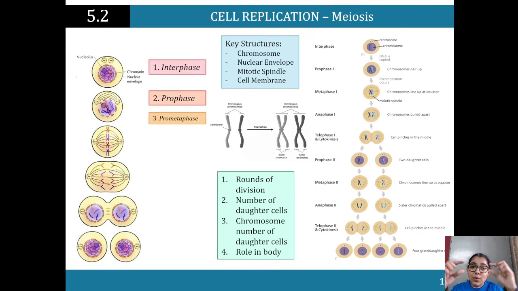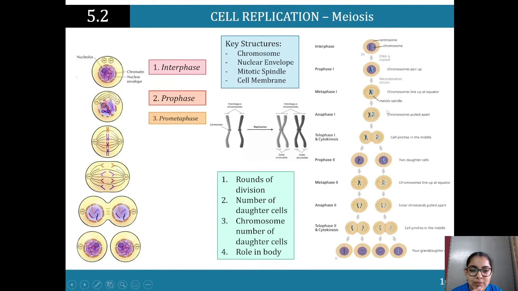When they're crossing over, it's going to be the same. When they line up, it's sort of the same traits. They are going to cross over, but the genetic material there is going to be for the same trait. So for instance, hair color. So one chromosome may have a copy for, let's say, black hair color, and one might have for brown, and then they're going to cross over, and then the black's going to be here and the brown's going to be here, if that makes sense. So it's crossing over and they're exchanging that genetic material for that specific trait.